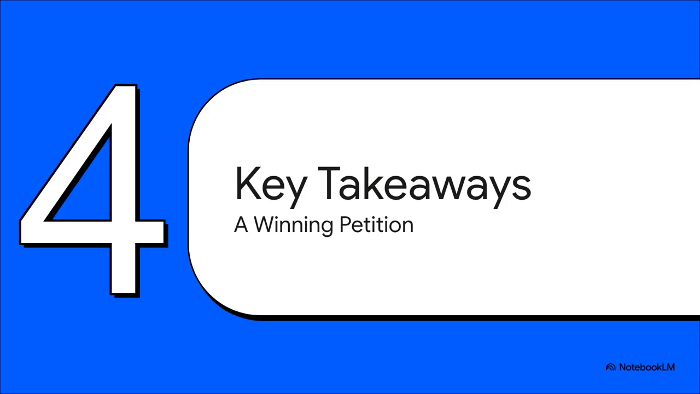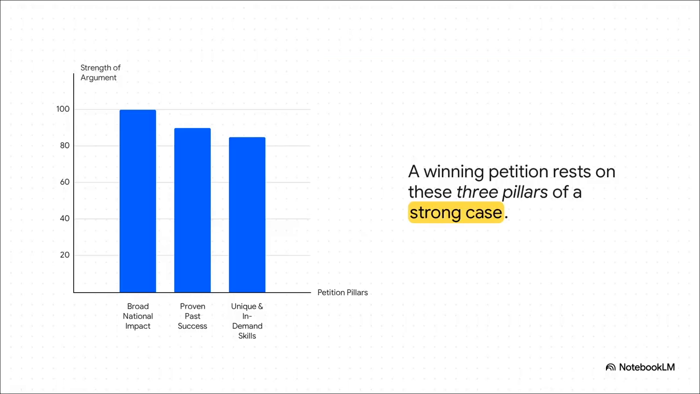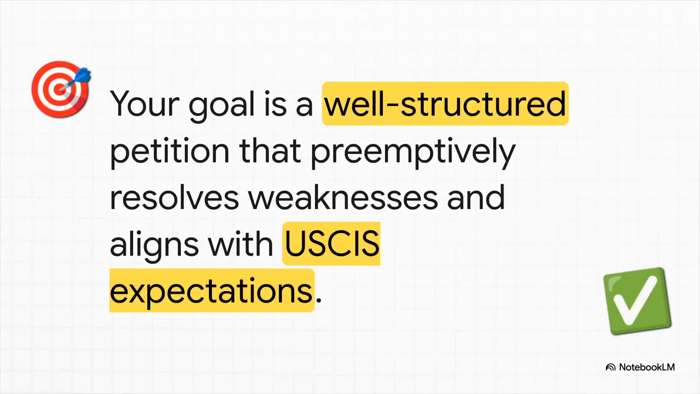Okay, so let's pull all of this together. What are the key takeaways here? When you look at what the AAO decisions are telling us, what does a winning petition really look like? It really comes down to these three pillars. First, you absolutely must demonstrate that broad national impact. Second, you've got to back that claim up with a solid track record of past success. And third, you've got to show why your skills are so unique and so essential to making your plan happen right here in the US.